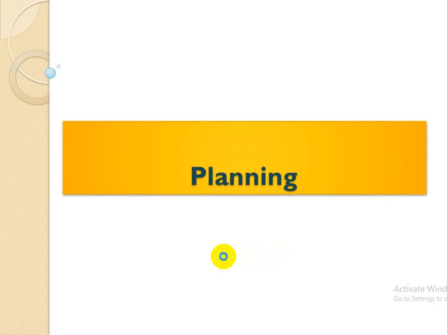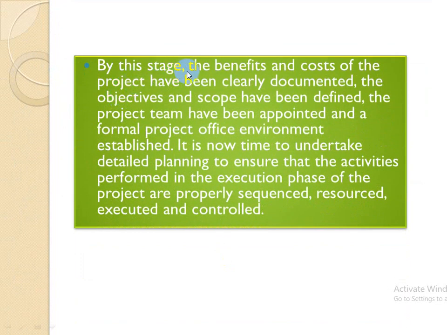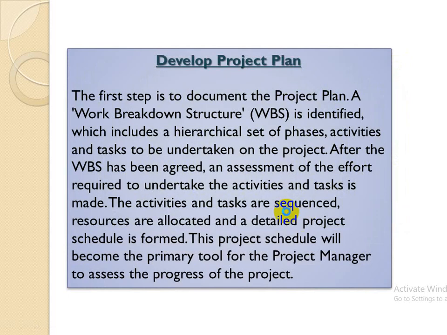आज का जो मेरा टॉपिक है वो है प्लानिंग। प्लानिंग क्या होता है? By this stage the benefits and cost of the project have been clearly documented. The objective and scope have been defined, the project team have been appointed, and a formal project office environment established. It is now time to undertake detailed planning to ensure that the activities performed in the execution phase of the projects are properly sequenced, resourced, executed, and controlled.